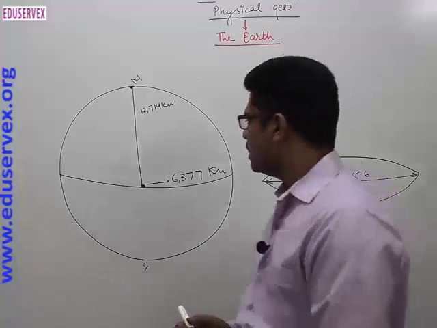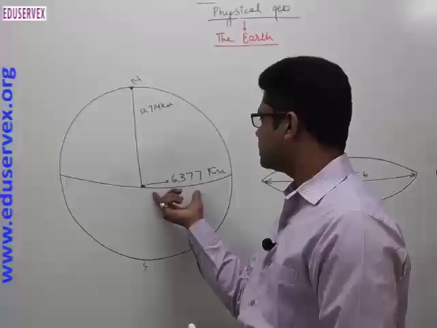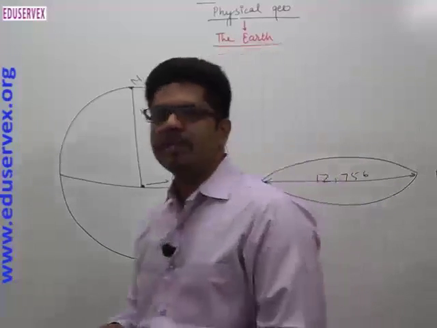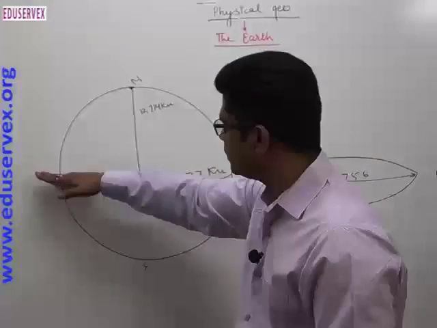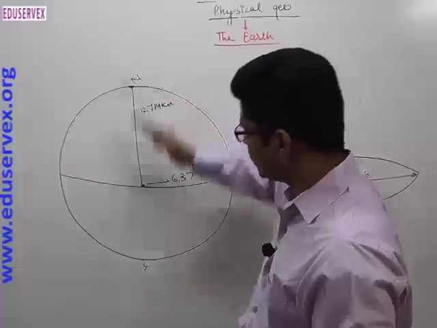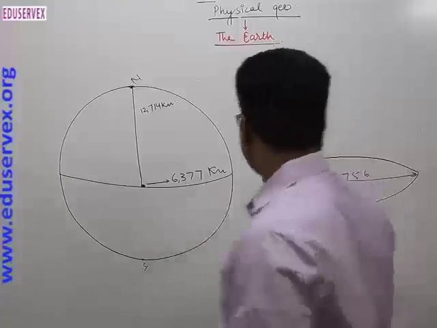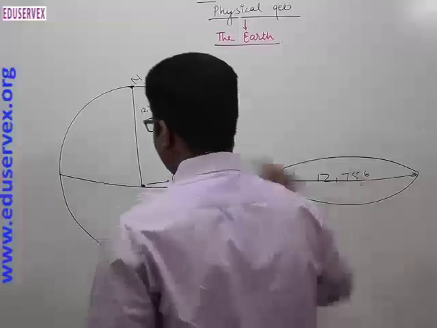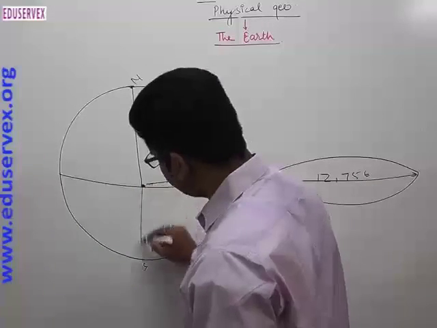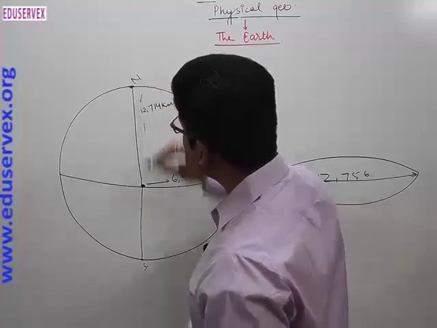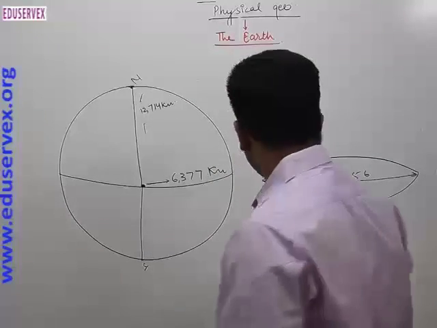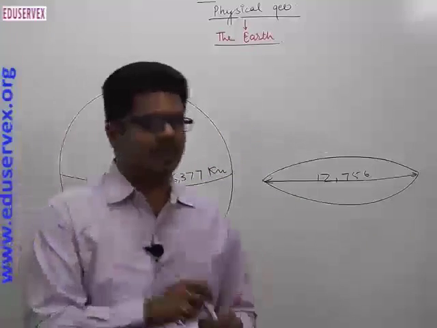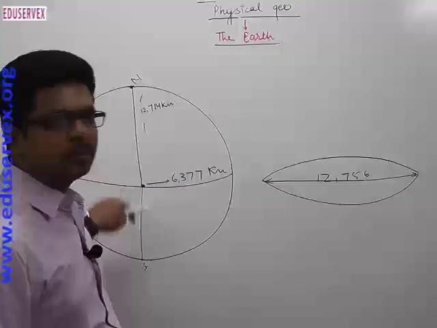In this way, Earth has a radius of 6,377 kilometers. When we talk about the diameters, there are two different measurements: either we move to the equator, or we move to the poles. At the equator, the diameter is 12,756 kilometers, and when we talk about the diameter at the poles, it is 12,714 kilometers. In this way we find the equatorial diameter is slightly larger than the diameter of the poles.